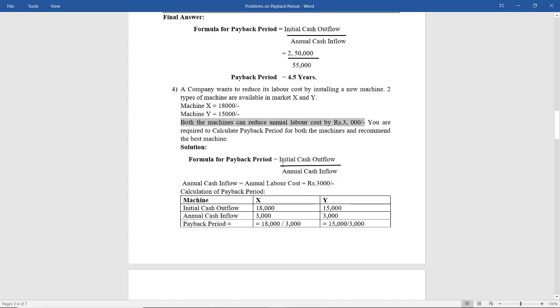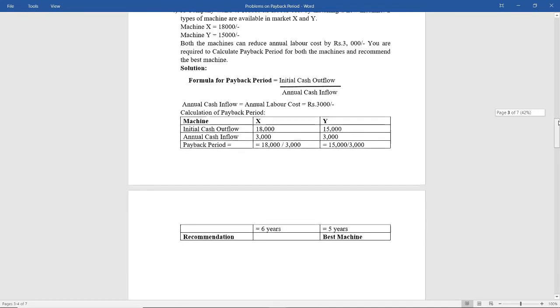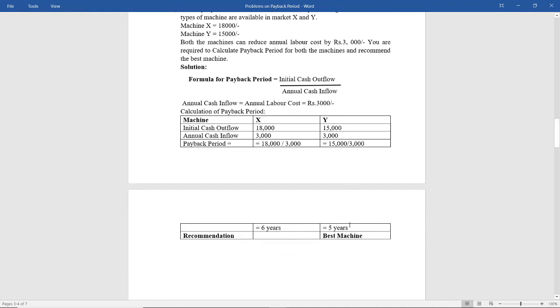So let us calculate. The formula for payback period is nothing but initial cash outflow divided by annual cash inflow. And we know that the annual cash inflow is equal to the annual labor cost saving, which is 3,000. So, calculation of payback period: initial cash outflow for machine X is 18,000, machine Y 15,000. Annual cash inflow is equally 3,000 for both. So payback period is initial cash outflow divided by annual cash inflow. For machine X it is 6 years and for machine Y it is 5 years.